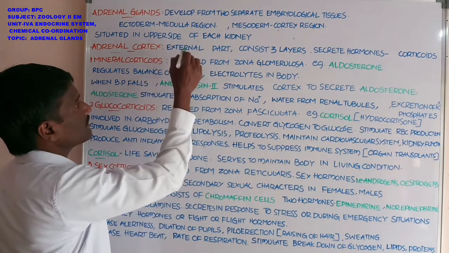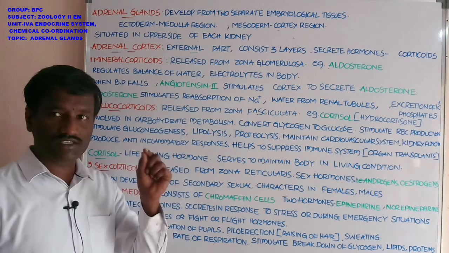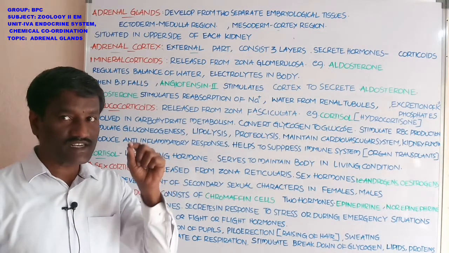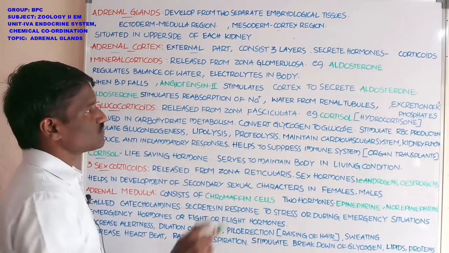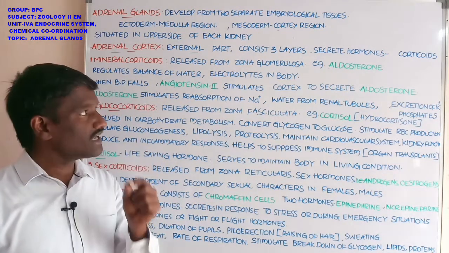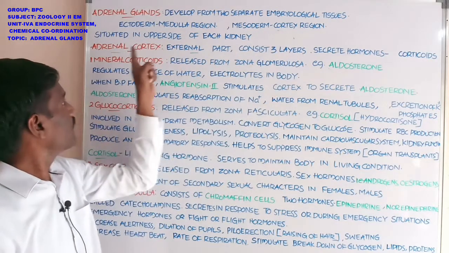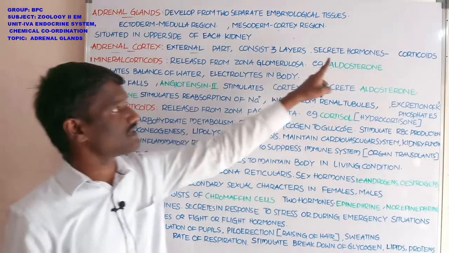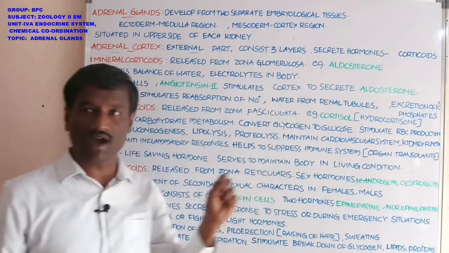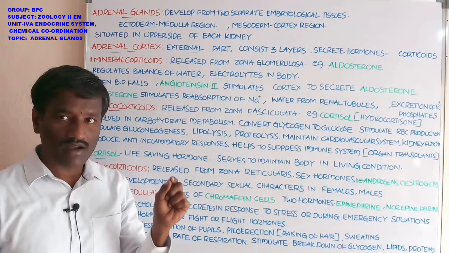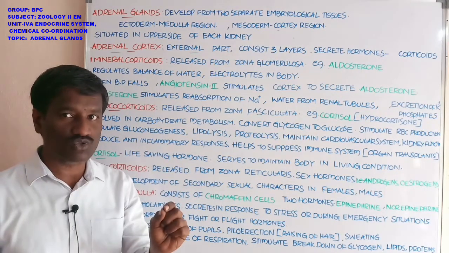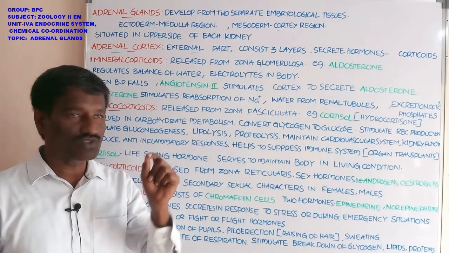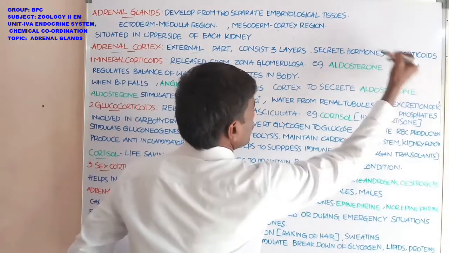Now, what about the adrenal cortex? The adrenal cortex, the external part, is differentiated into three layers. These three layers secrete hormones called corticoids. The adrenal cortex secretes hormones into the body fluids. These hormones are called corticoids.